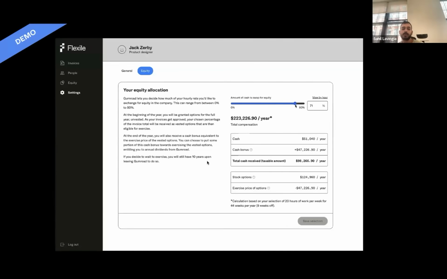But if you're taking a bunch of your comp in options, you're also getting the exercise price of the options, which is right now about 37% the price of the options. So for every dollar you give up, you are effectively getting 37 cents back at the end of the year, and then about 10 cents a year in value accrued to the stock via the net income of the company. So yeah, Sharang, do you want to do a demo of what that looks like?